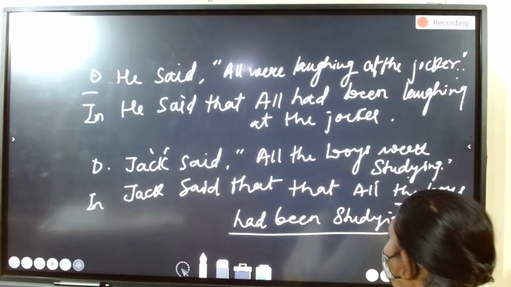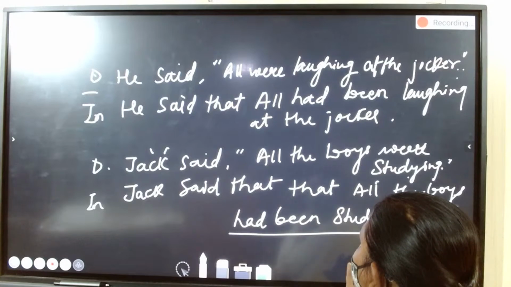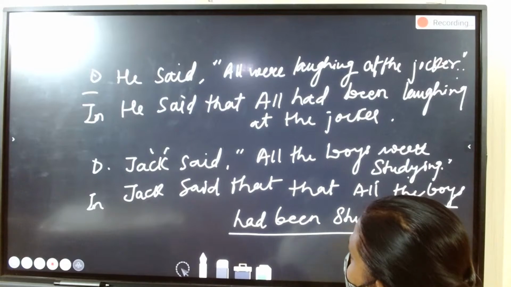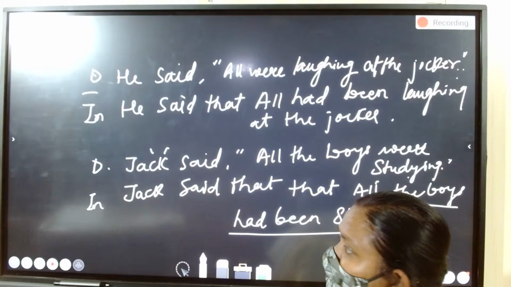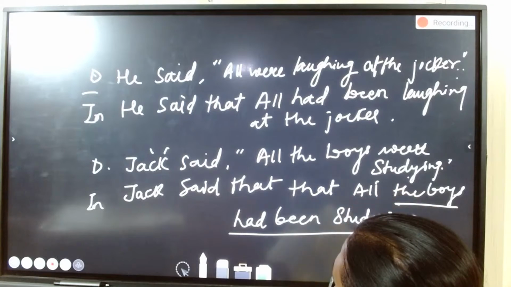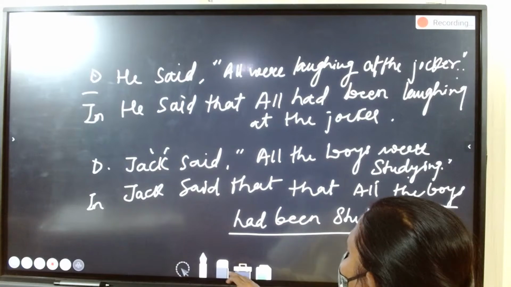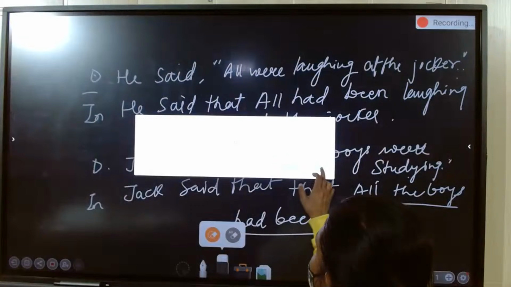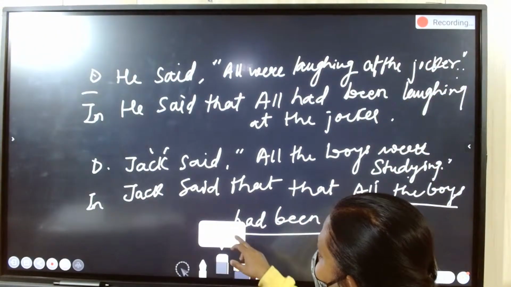This is the changing of past continuous into past perfect continuous tense here. So we see here how to change the respective tenses: simple past becomes past perfect, past continuous becomes past perfect continuous tense. In this way, we change all the sentences and we know how to change direct to indirect speech.